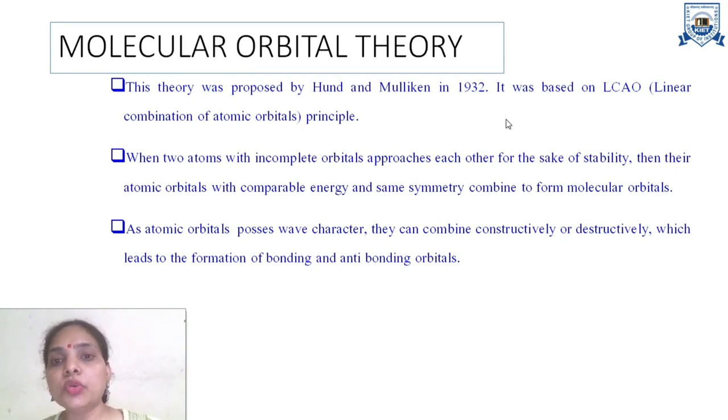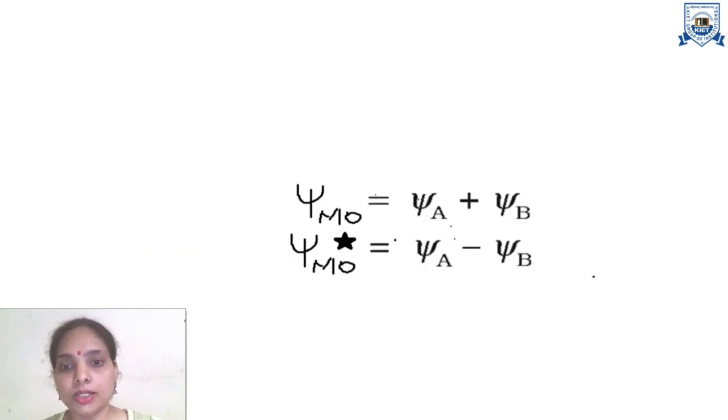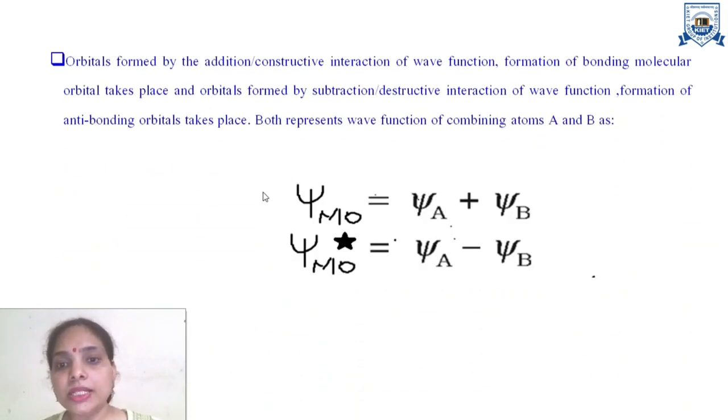When two atoms approach each other for the sake of stability, then their atomic orbitals overlap. The atomic orbitals with comparable energy and same symmetry combine to form molecular orbitals. Suppose, now you can see these two equations, psi A, psi B. Suppose psi is the wave function and psi A is the wave function of atomic orbital A and psi B is the wave function of atomic orbital B.